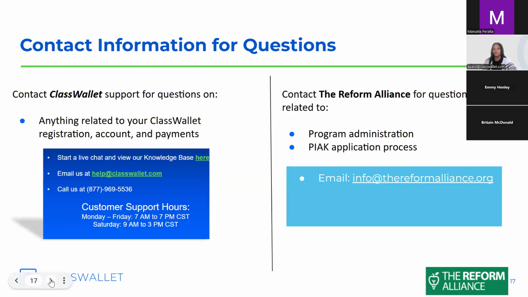You are able to reach out to us about your registration, if something is not working or showing up on your accounts, or any issues with payments. For anything about the program specifically, you will reach out to Emmy at the Reform Alliance.